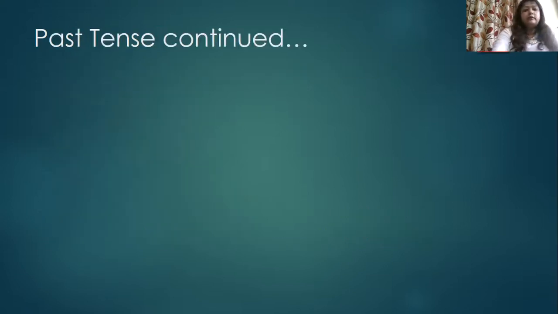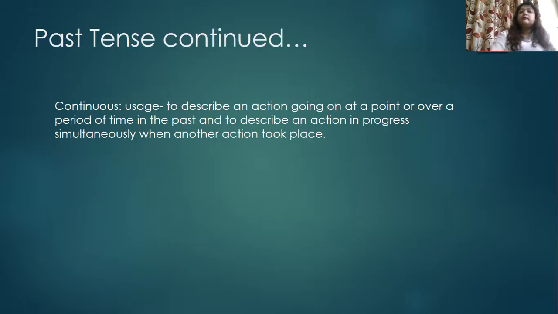Now we go to past continuous tense. Let's consider its usage. To describe an action going on at a point or over a period of time in the past, and to describe an action in progress simultaneously when another action took place. So these are the two specific uses of past continuous tense. Let's consider the first type.